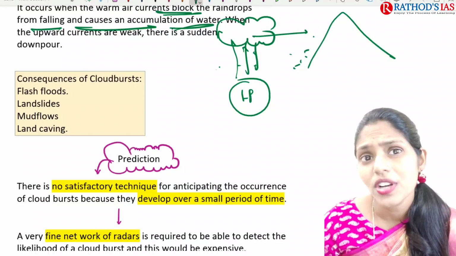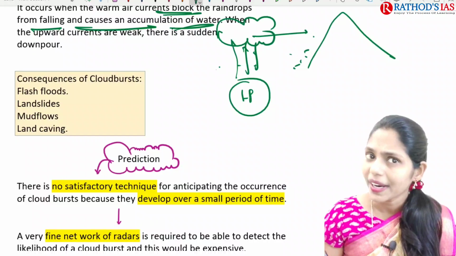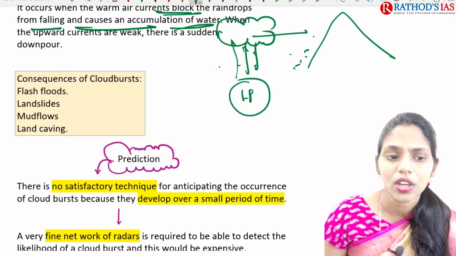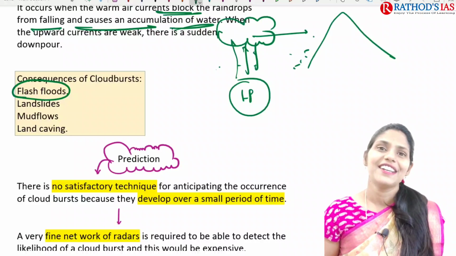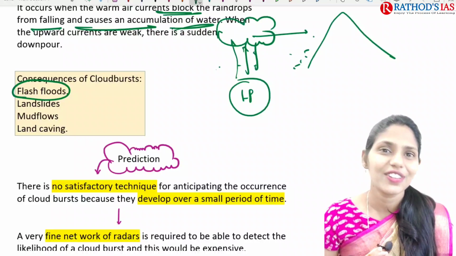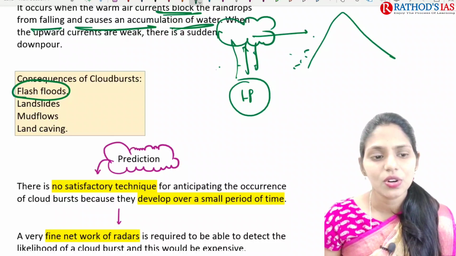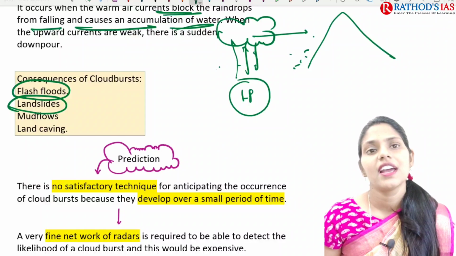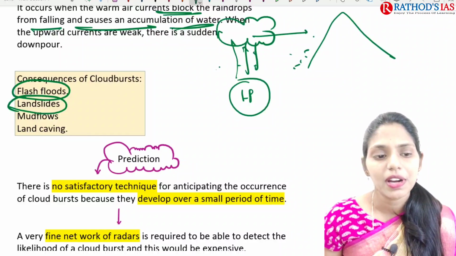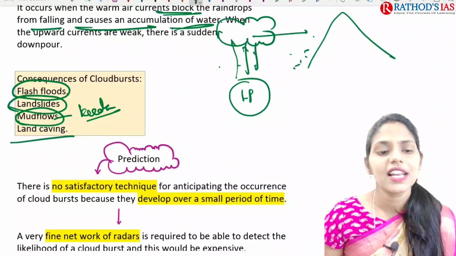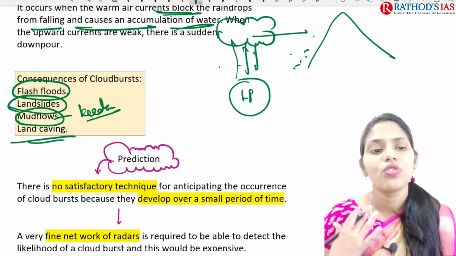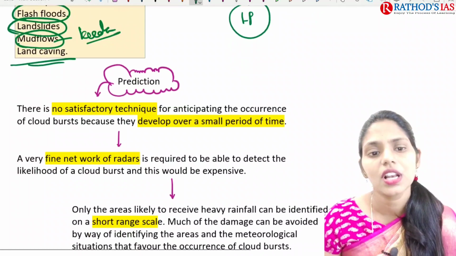So what will be the consequences? The first and foremost thing, which you might have seen in the article itself, is flash floods. Next, it also causes landslides and mud flows. These mud flows are normally seen in the Kerala region. And next is land caving. So these are the four important consequences of this cloudburst.